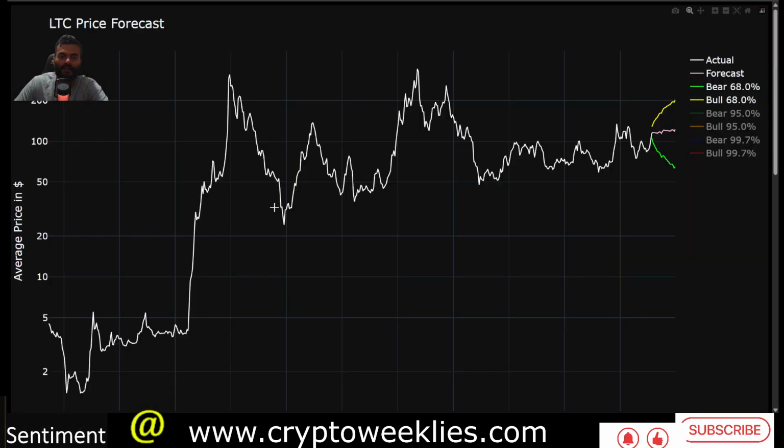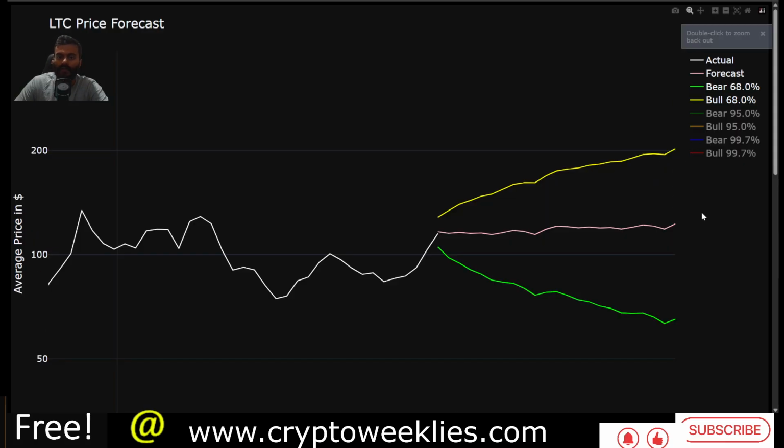The first is the machine learning model. This is available on cryptoweeklies.com, link on the bottom of your screen. This model is trained on weekly price action for Litecoin since 2014, about 10 to 11 years. If there is a non-euphoria bull run in the next 6 months, the peak estimated by the machine learning model is between $128 and $200. This is trained on weekly price action.